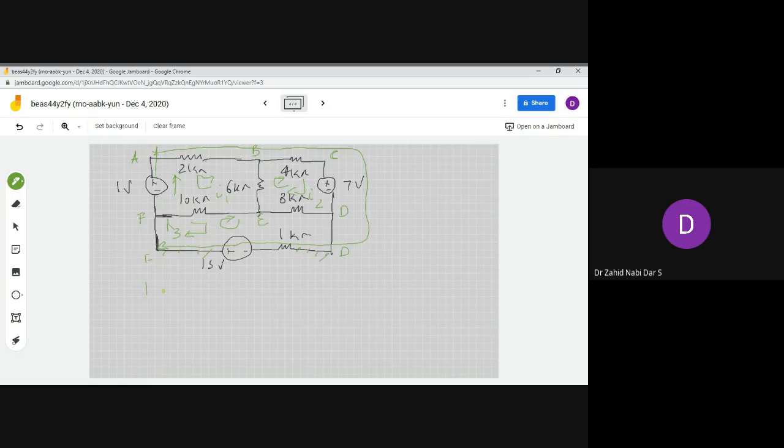So we'll write 1. Rest across this 2 ohm, you'll see there is a fall. So this is 2 into I1. Here again it would be plus 6 into I1 minus I2, like in the last problem you saw. Then this is for the first loop, and then you have this plus 10. So this current I1 is shared with I3. So here in this mesh there is I1 and I3, so it will be 10 into I1 minus I3.